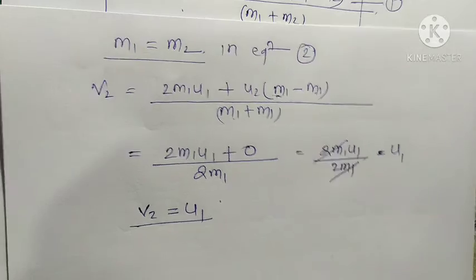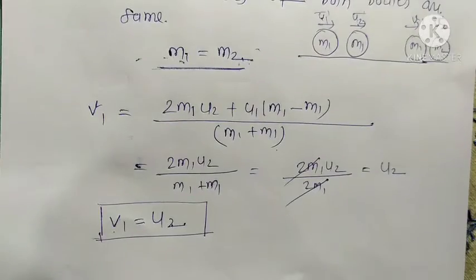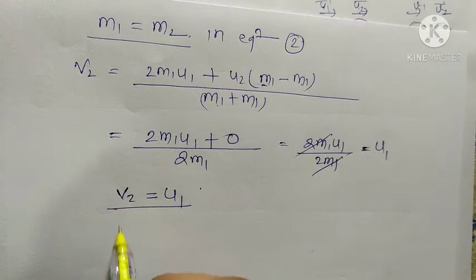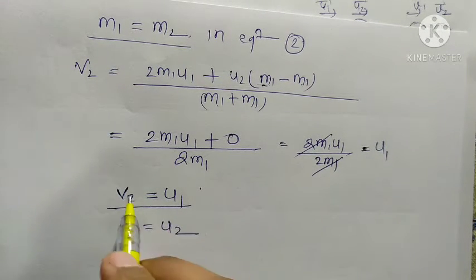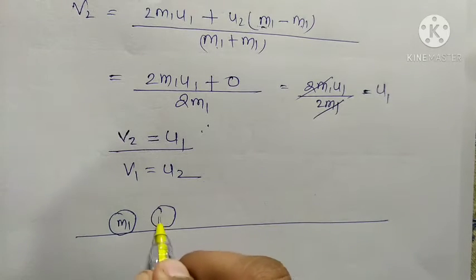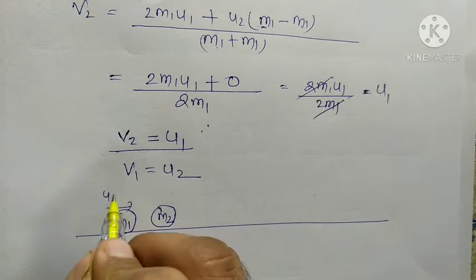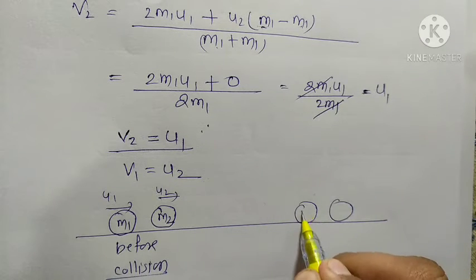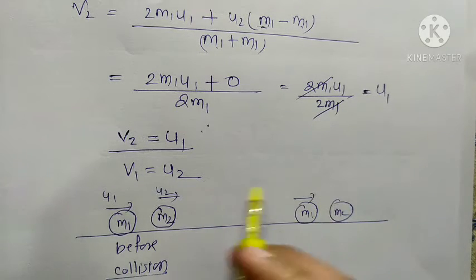We already got v1 is equal to u2, so we can write v1 is equal to u2 and v2 is equal to u1. Here m1 and m2 are the condition before collision, and after collision their velocities have changed to v1 and v2.